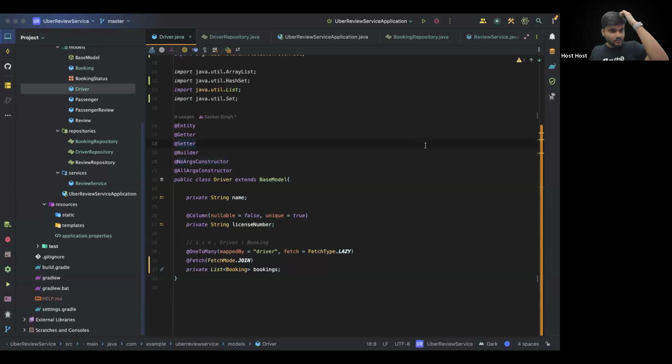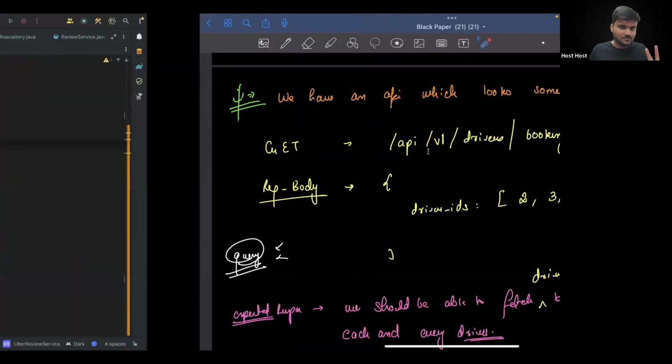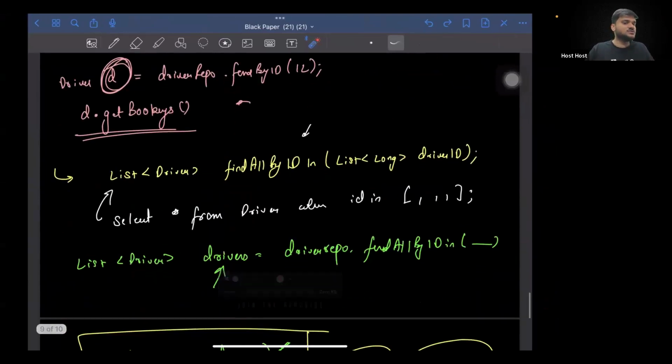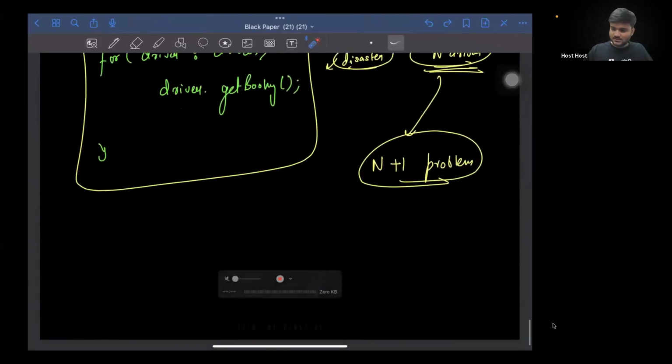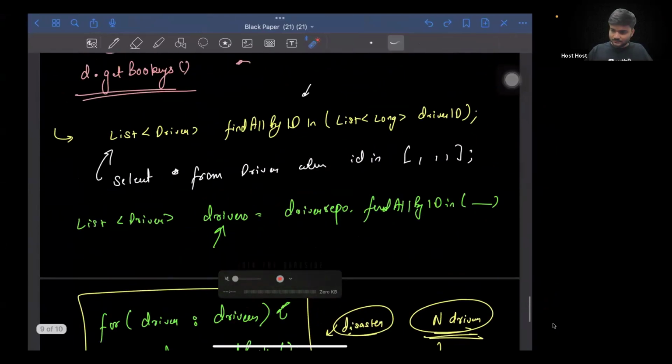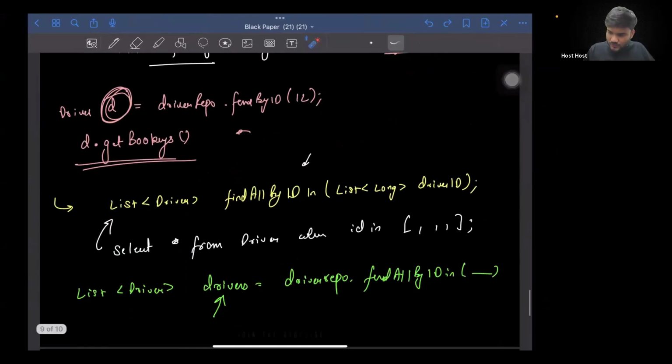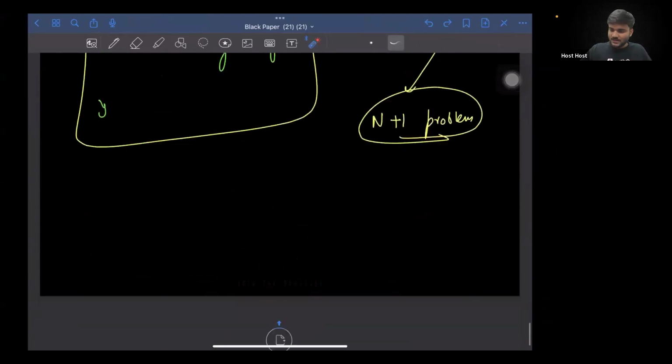Okay. Now there are two ways to solve your N+1 problem. One way is the one that Satvik also suggested and you guys also suggested. What did you guys suggest? You suggested that how about we execute one query to fetch the driver details, and in one query you do something like this.